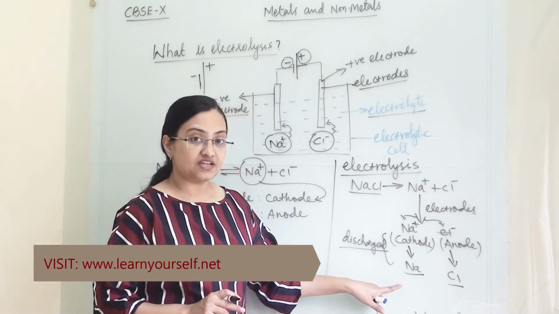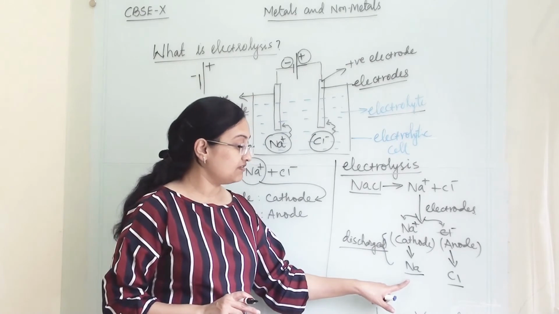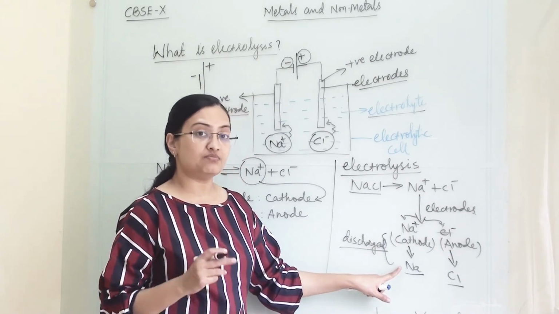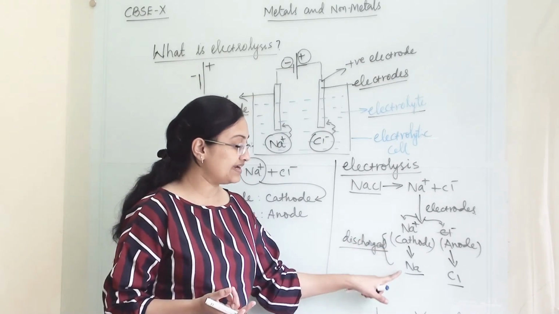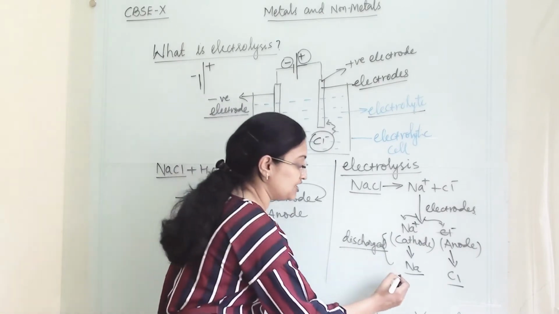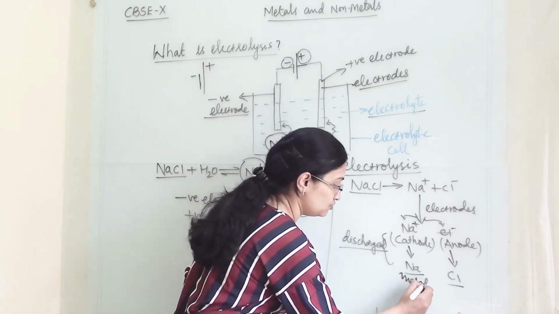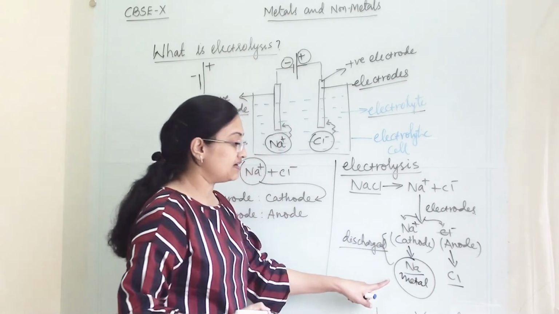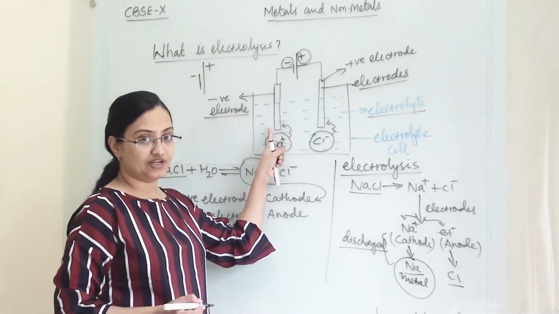So once they reach their respective electrodes, what will happen? Sodium is a metal. So once it gets discharged, it will become sodium metal. So we will get sodium metal as a product at the cathode electrode.